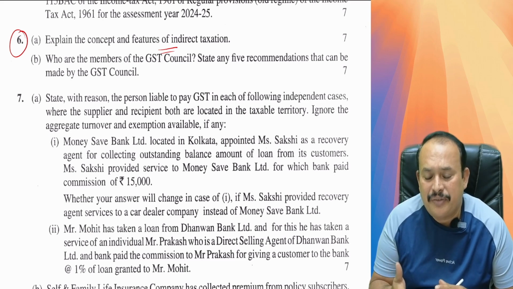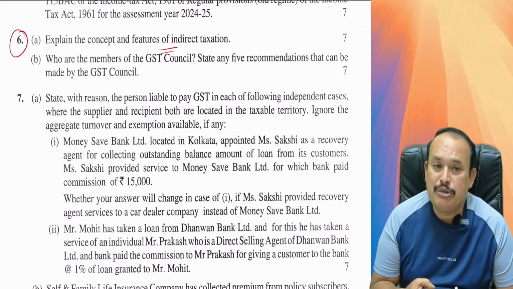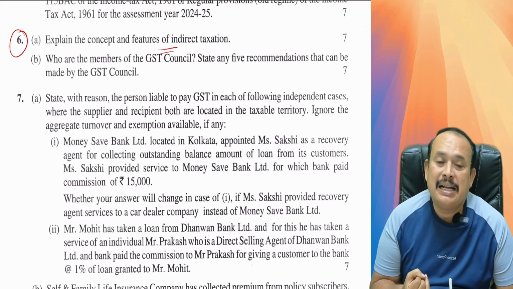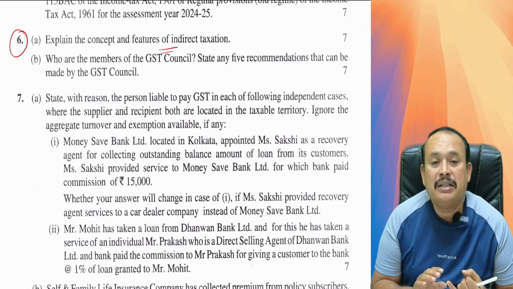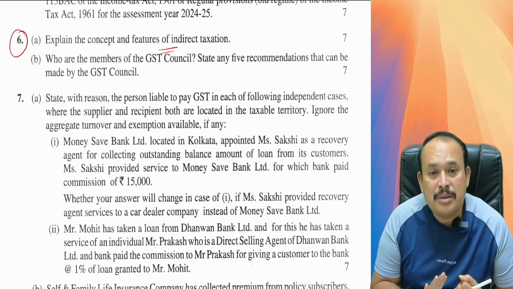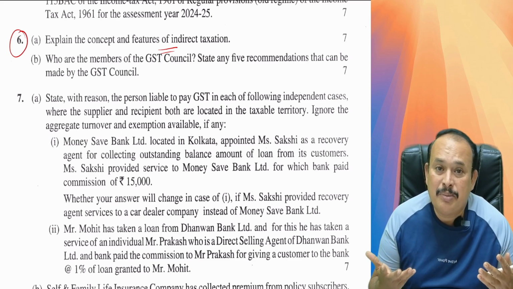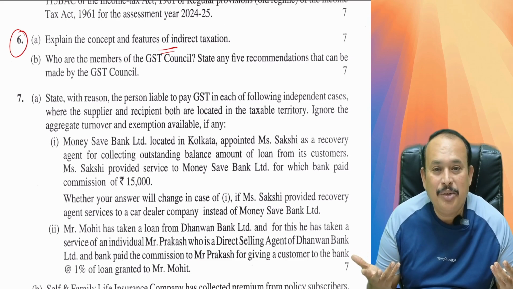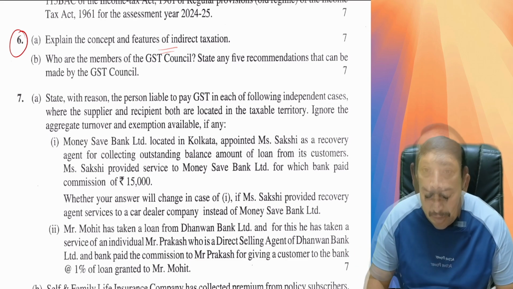Concepts and features of indirect taxation: it is a multi-point levy of tax, it is a comprehensive nature of tax, it provides input tax credit, it eliminates the cascade effect of tax, it is a regressive nature of tax, the burden is on the recipient, the burden of the tax is on one head, the recipient of tax in another head, and it is administered and supervised by the CBIC. Like that, you can state the concept and features of indirect taxation.